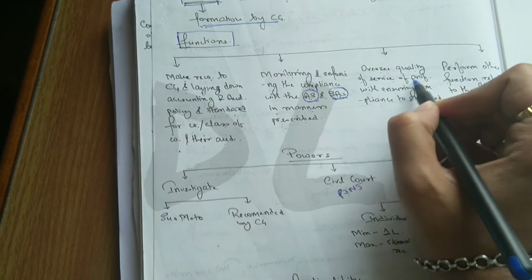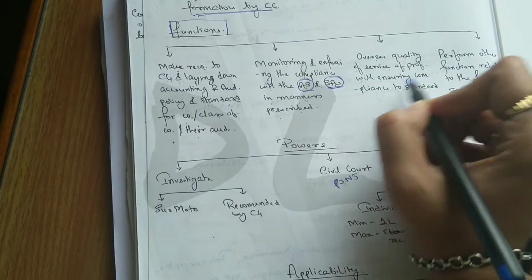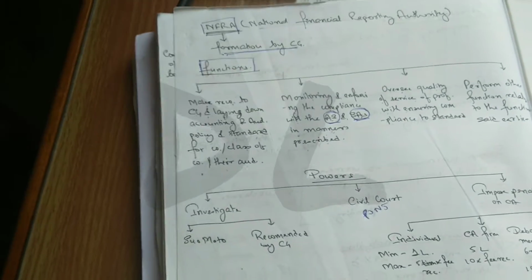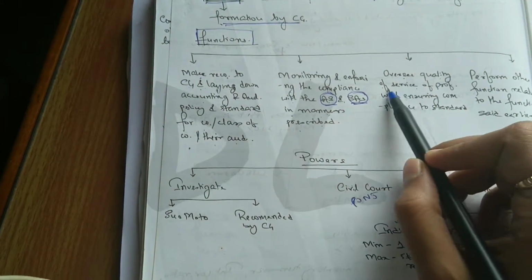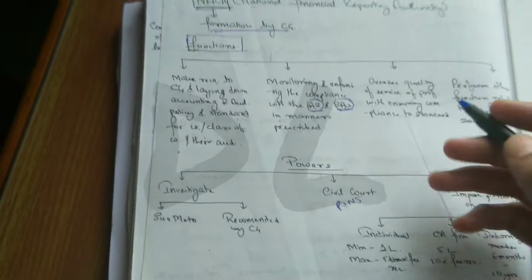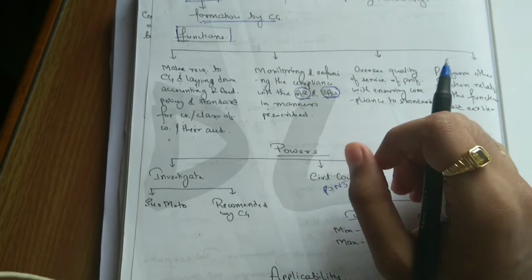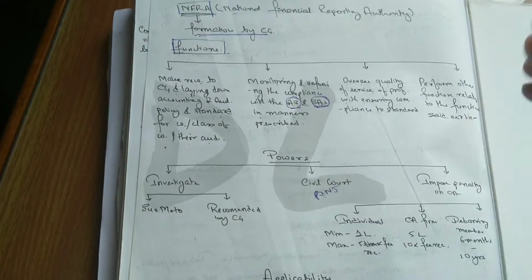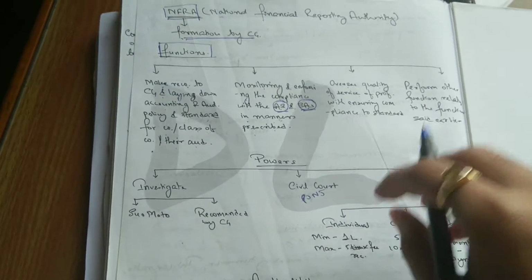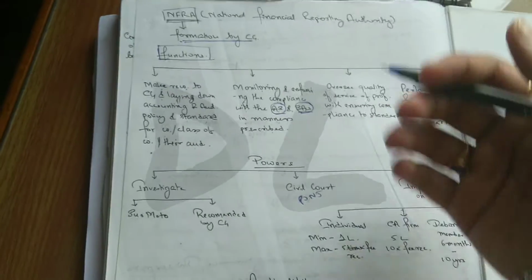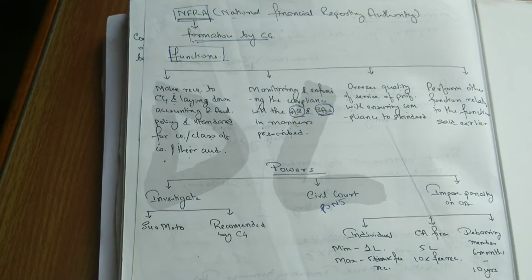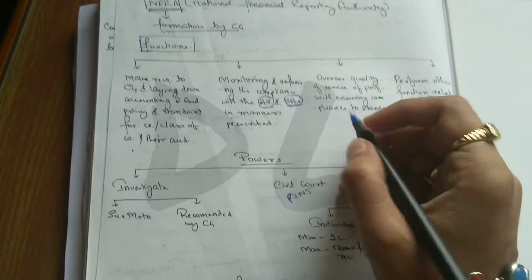Oversee the quality of service of professionals while ensuring compliance to the standards. They will oversee the quality of service that the professionals, meaning the auditors, the CAs, will give, and ensure whether they are complying with the standards or not.